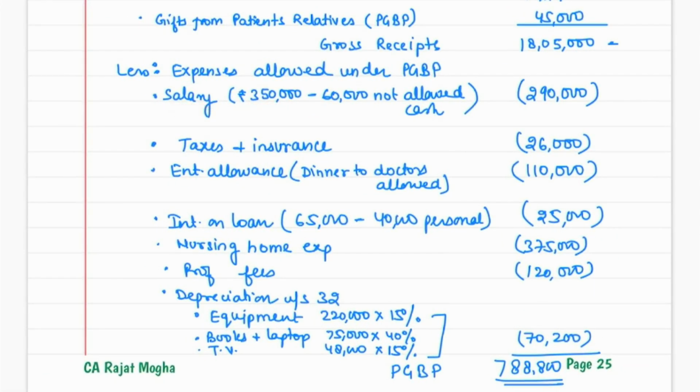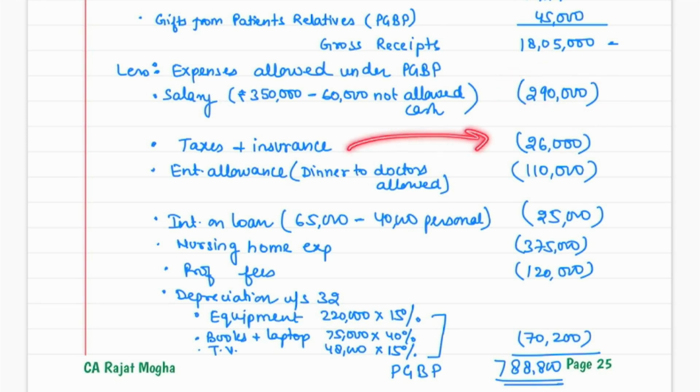It could have been allowed, but we have been given the information that 60,000 of the salary was paid in cash. So that is the reason we are not allowing it. If you remember that section, 40A(3), you can mention that section. Otherwise, it is fine. You can mention this one also. So out of 3,50,000, 60,000 is not allowed, so you can only subtract 2,90,000 as an expense.